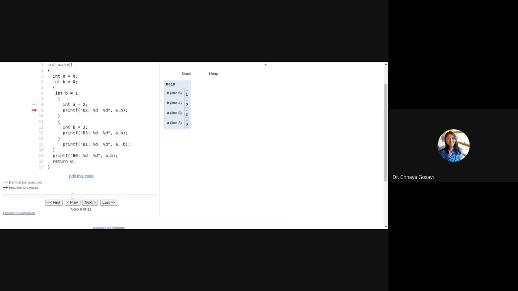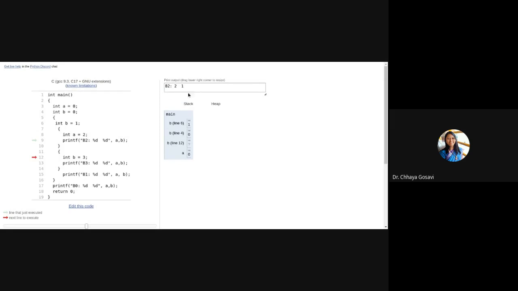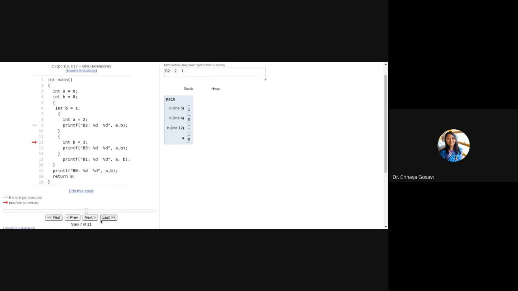This printf statement is executing, and we have 2, 1. Value of A is 2 and value of B is 1. For this block, note that here we have another instance for B, which is 3. But now there is only one instance of A. This A is equal to 2 is not available in this block B3, because that was a local definition.